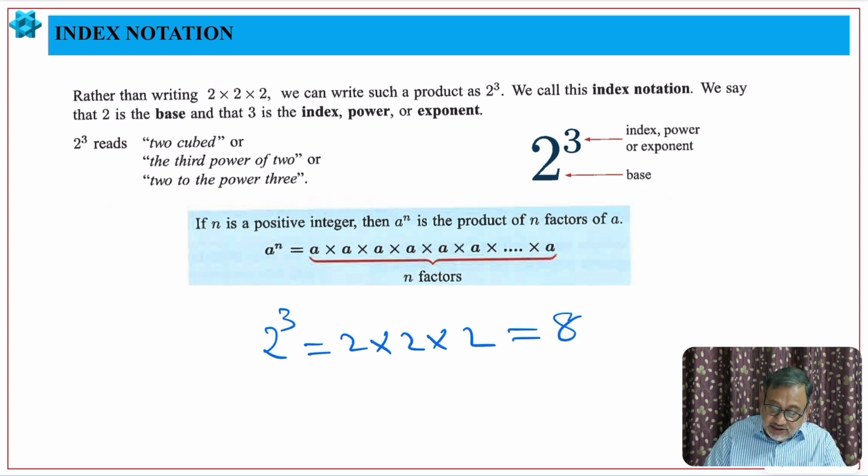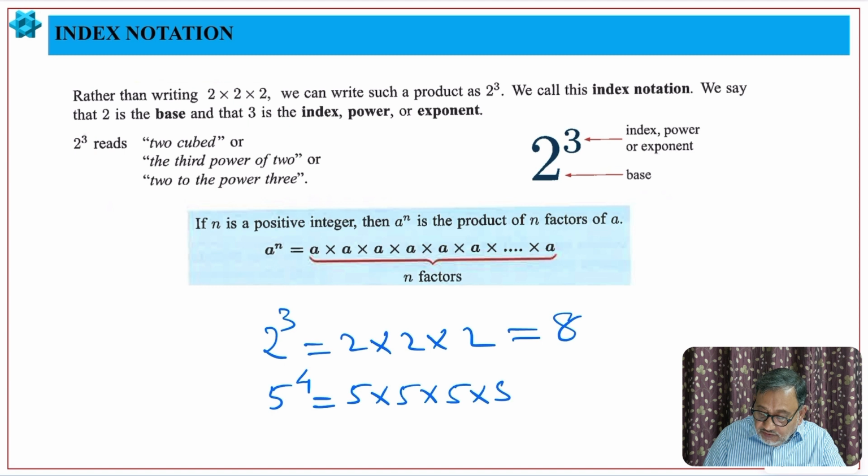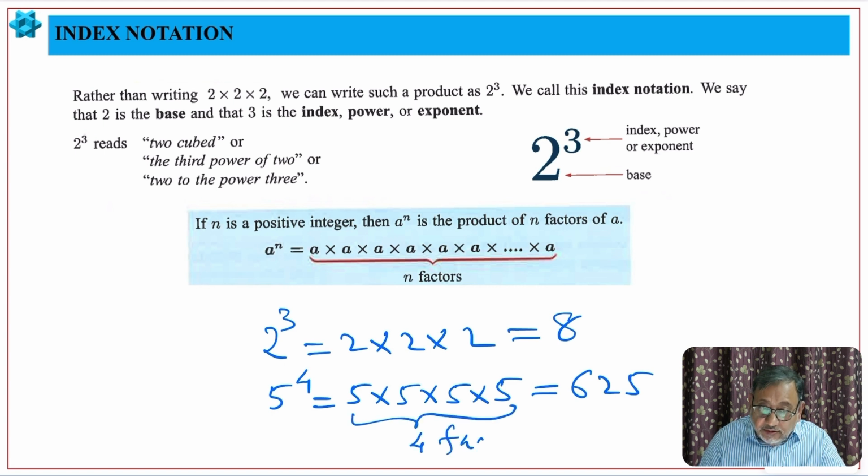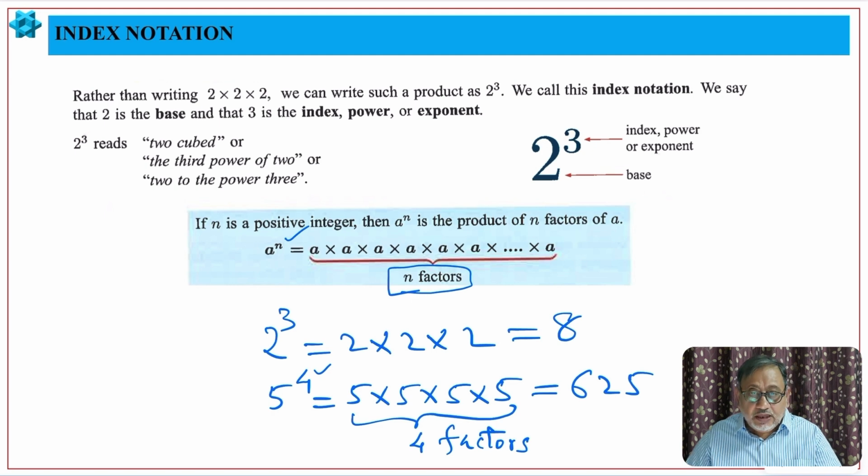In the same way 5 to the power 4, you can write 5 into 5 into 5 into 5, which will be 625. How many factors will be there? 4 factors, because the power is 4. Similarly, if the power is n, there will be n factors. I hope you understood this also.